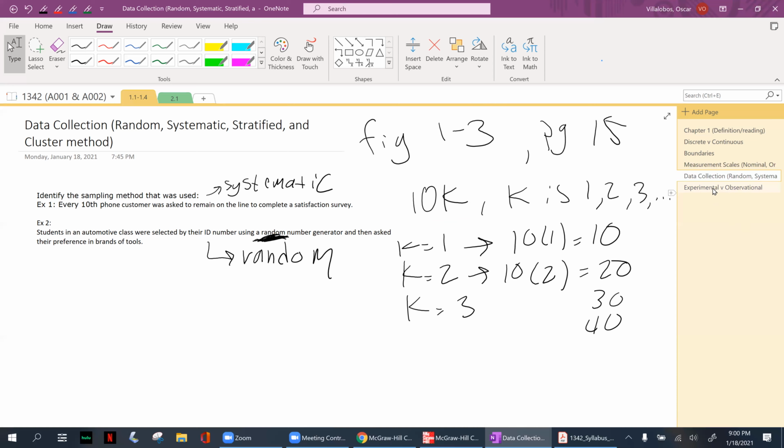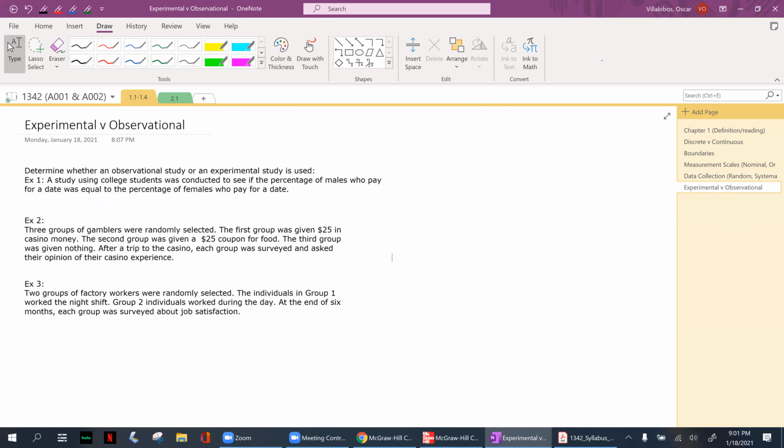Let's go ahead and move on to experimental versus observational. And last, this is going to be 1-2, 1-4. The types of studies that are being applied. If you look at your textbook on page 18, there are several different ways to classify statistical studies, and here we're going to be talking about two types: observational studies